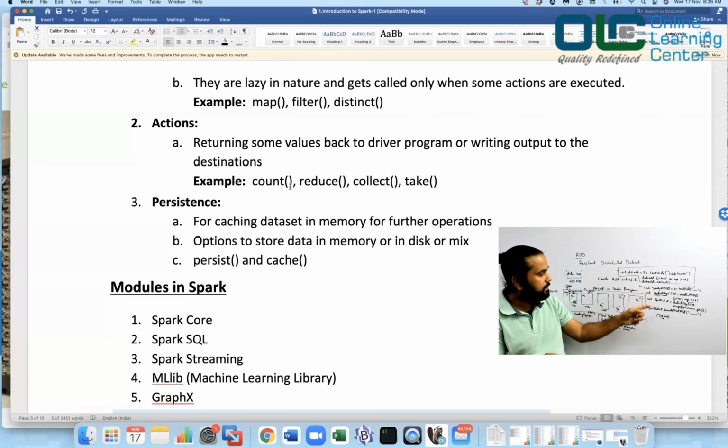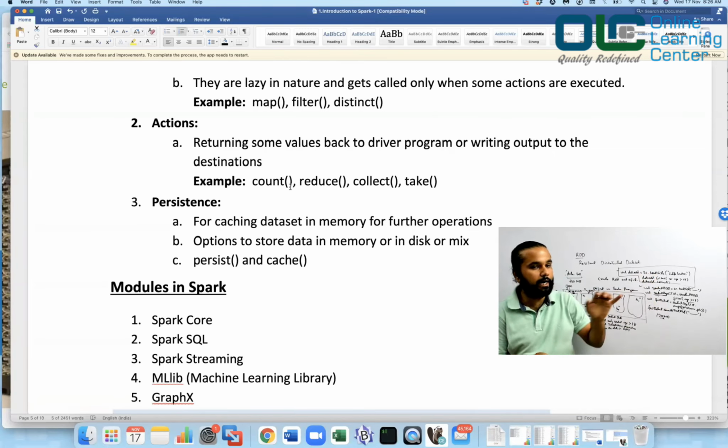When you just write these first three lines, and you don't write save as text file, then your RDD would not be created. It will simply create a DAG in its memory. The DAG would be ready, the execution plan would be ready. But when you say, I want to do something now with these instructions, only then your RDDs are created and evaluated. Hence, we call the RDD lazily evaluated.